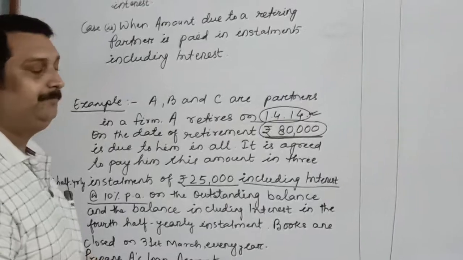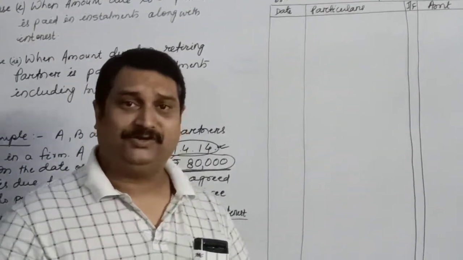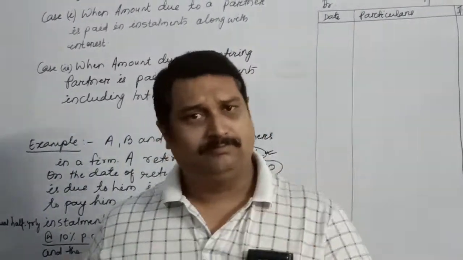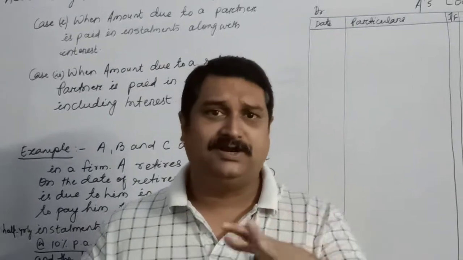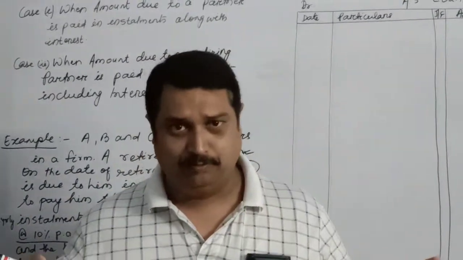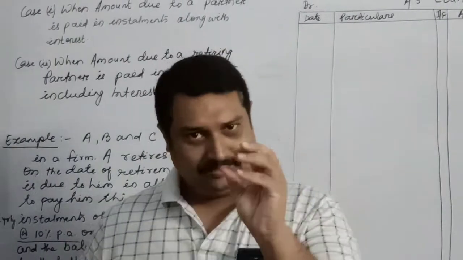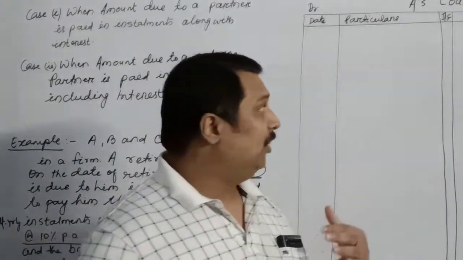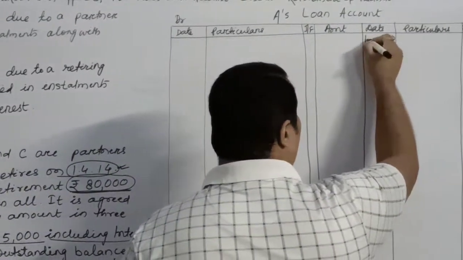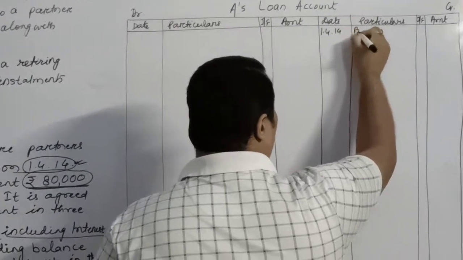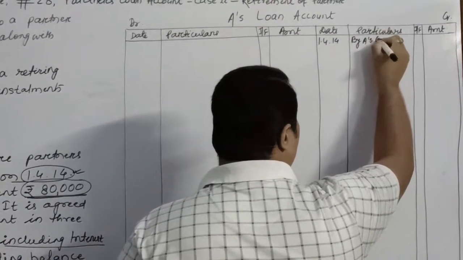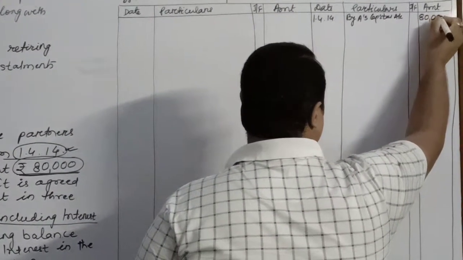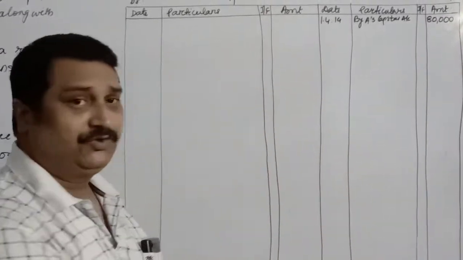Prepare A's loan account. In this question, it has been made very clear that you need not prepare the partner's capital account. That has been prepared for you. The balance amount is rupees 80,000. On which date did he retire? On 1st April 2014. On this date I will write by A's capital account. That means that balance of rupees 80,000 will be transferred over here first of all.